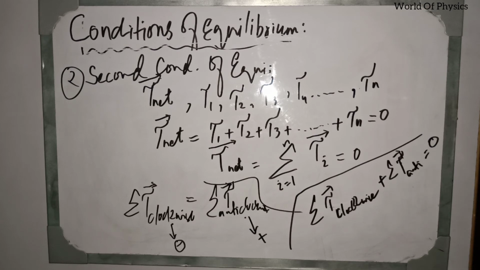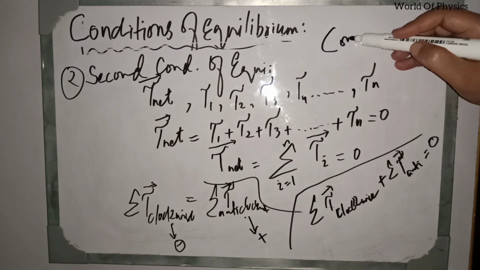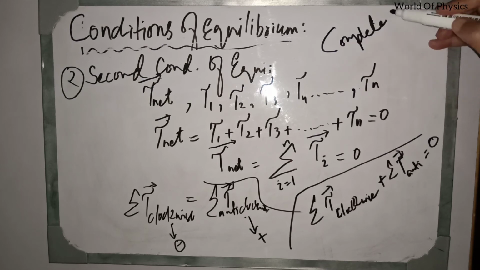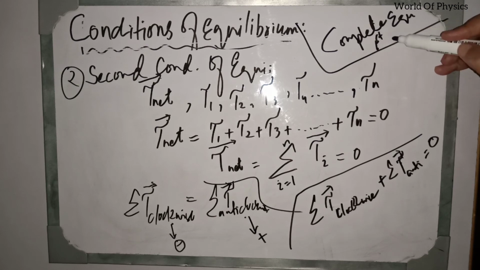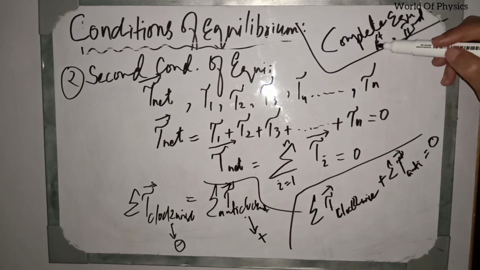Now what is complete equilibrium? Complete equilibrium is attained by a body when both the first and second conditions are satisfied. And what about the first and second condition?